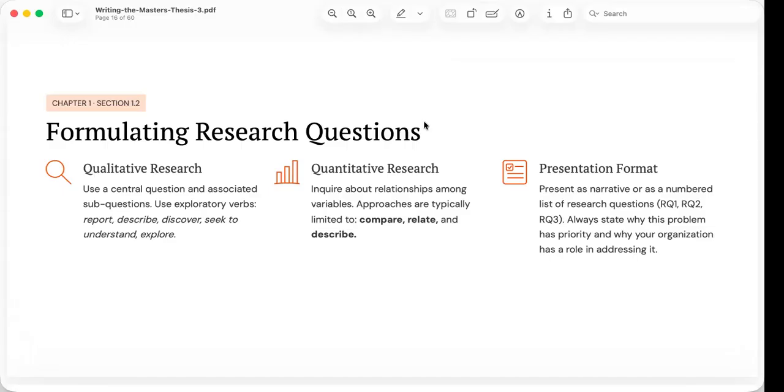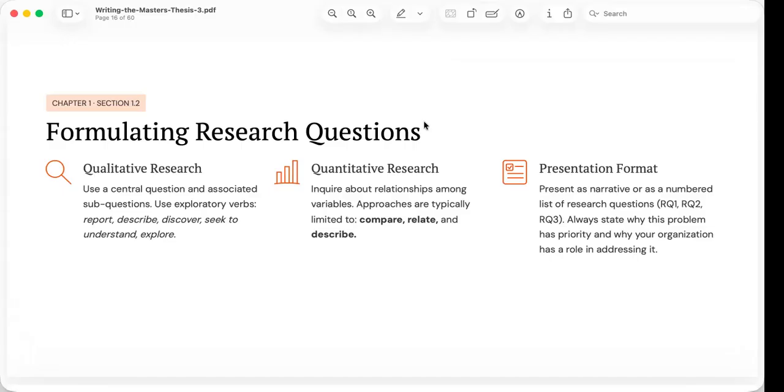We're also reminded that the research questions may be presented either as a narrative or as a numbered list. Regardless of the format, every question should be directly connected to the purpose of the study.